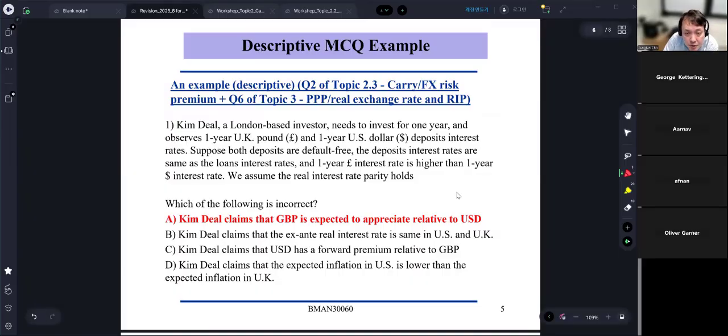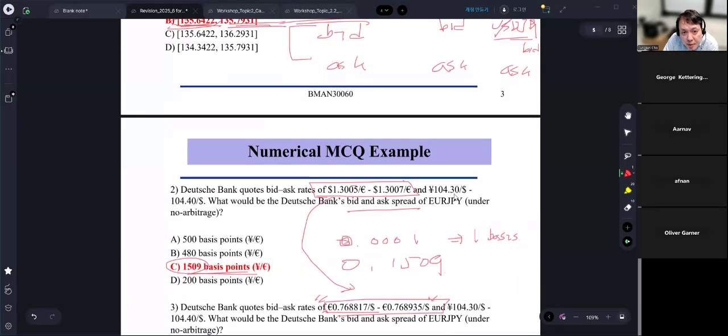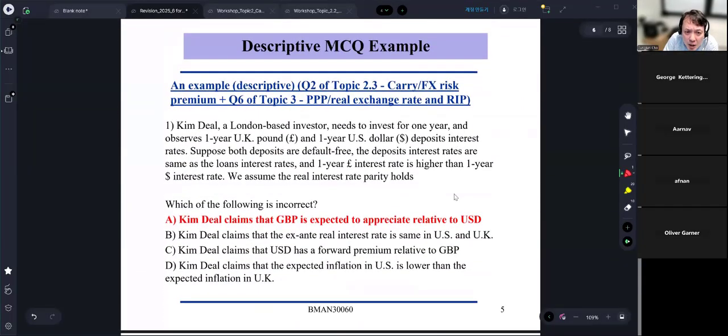But anyway, that was an example of numerical MCQ questions. Now, 20 or 30% of exam questions could look like this: descriptive MCQ questions. So I'm going to give you a descriptive MCQ example. Here, I'm combining question 2 of topic 2.3, which I'm going to talk about today, and question 6 of topic 3, so next week's material. So this question is a combination of these two.